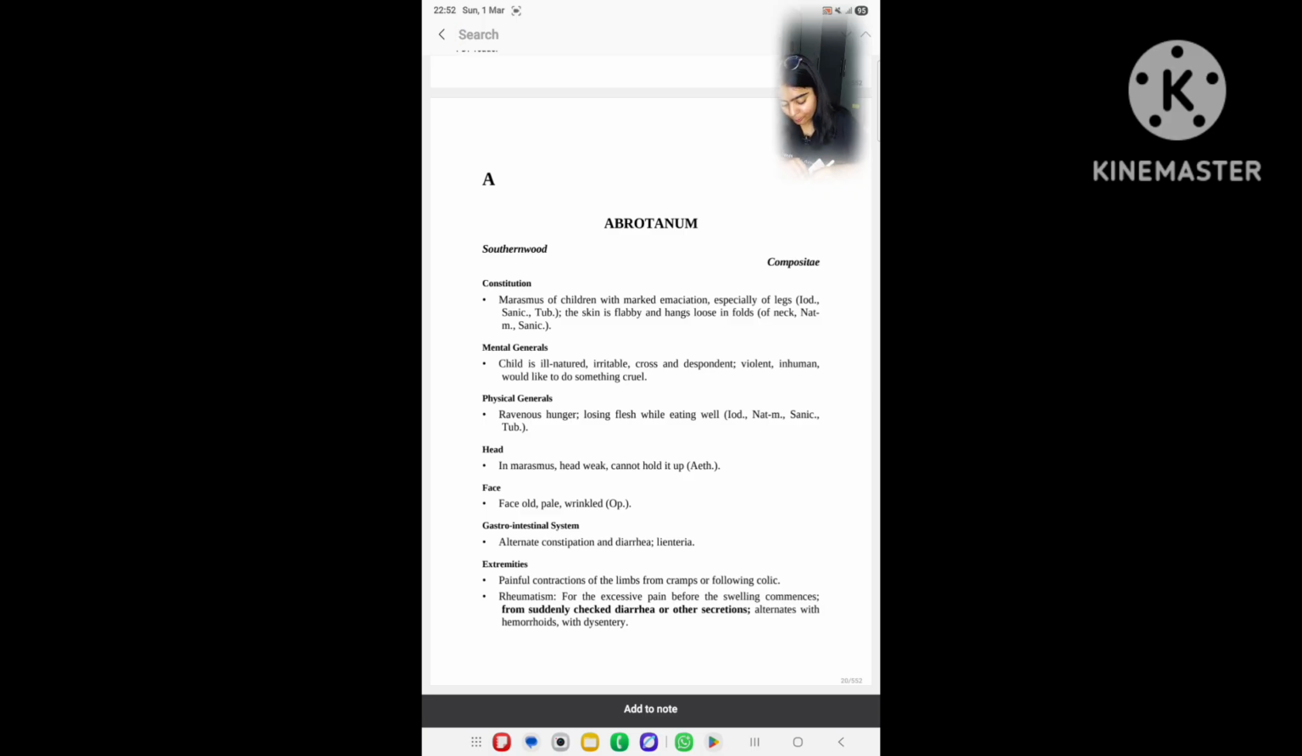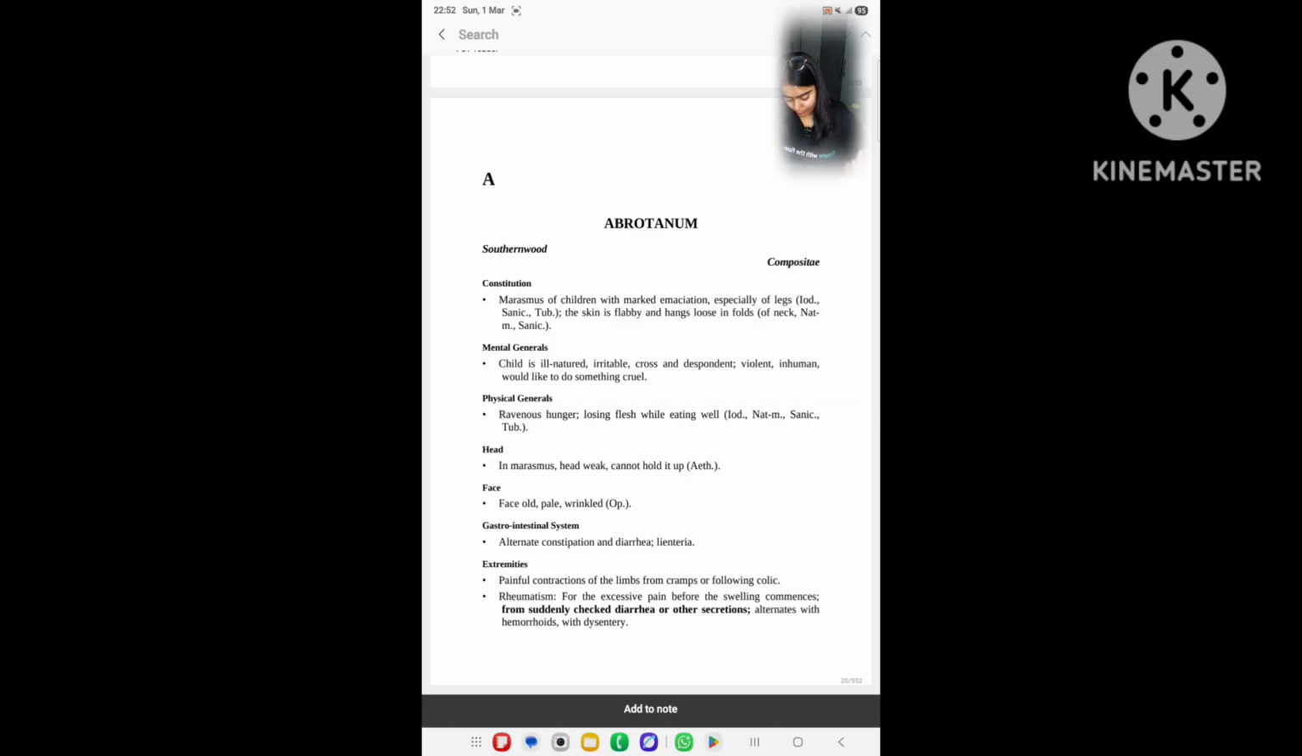And here in bracket Abrotanum, you have to write page number 1. Prostration with great weakness, prostration with sleepiness, like this much weakness. And great weakness after vomiting, great weakness after stool, great weakness after spasm. Okay, this is great weakness. In Aethusa, child can't stand, and in Abrotanum, head weak, can't hold it up.